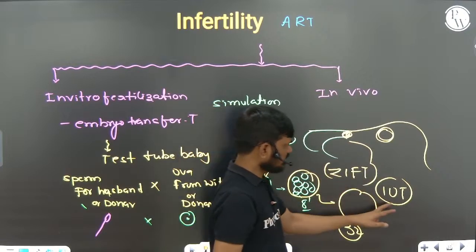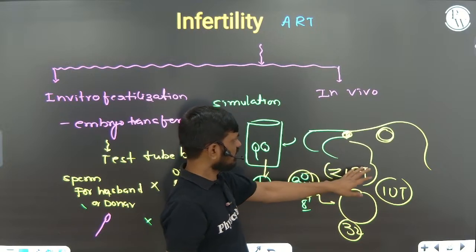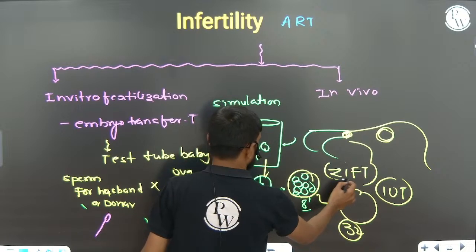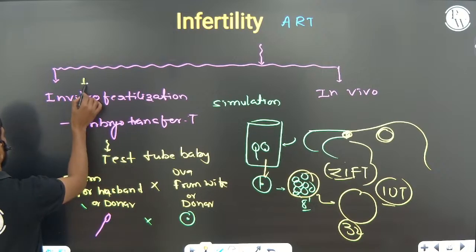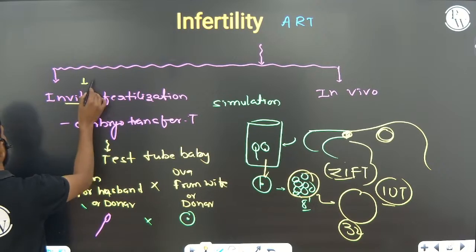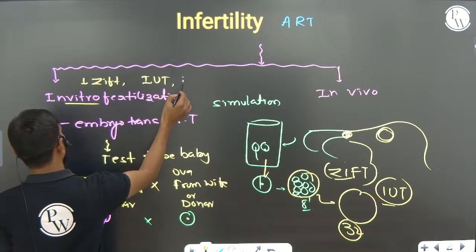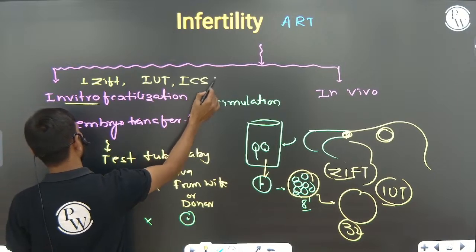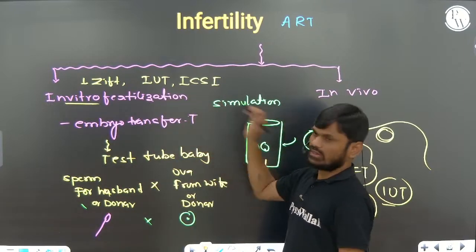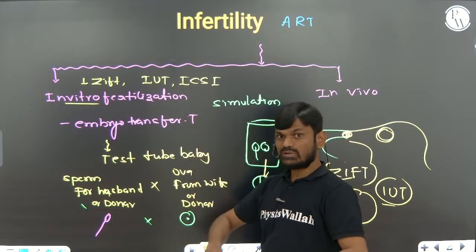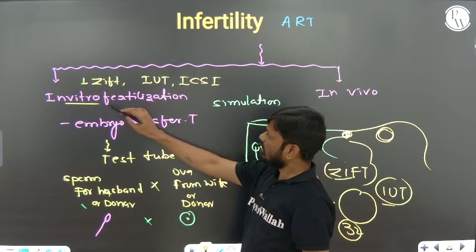ZIFT and intrauterine transfer, and intracytoplasmic sperm injection, these three ART techniques come under in vitro fertilization. Here fertilization takes place outside the body in the laboratory, right? So we call them in vitro fertilization.